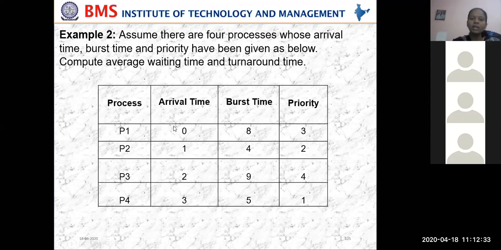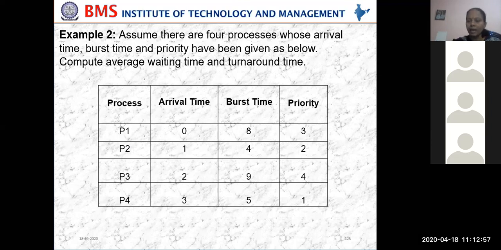P1 arrives at time 0 and is given the CPU. How much time does P1 require to complete? It requires 8 milliseconds, and its priority is 3. Then at what time will P2 arrive? At 1 millisecond.